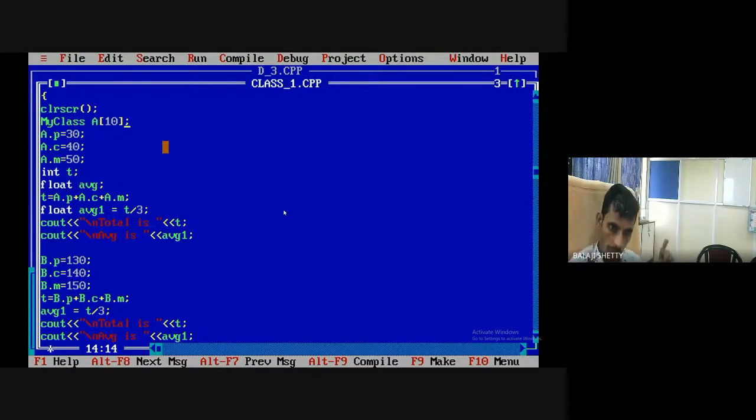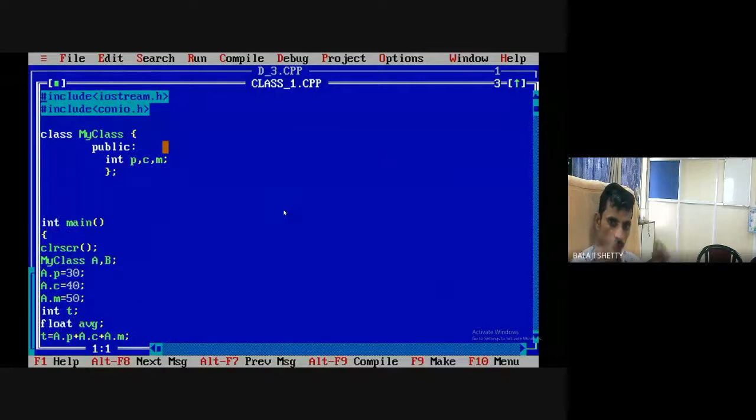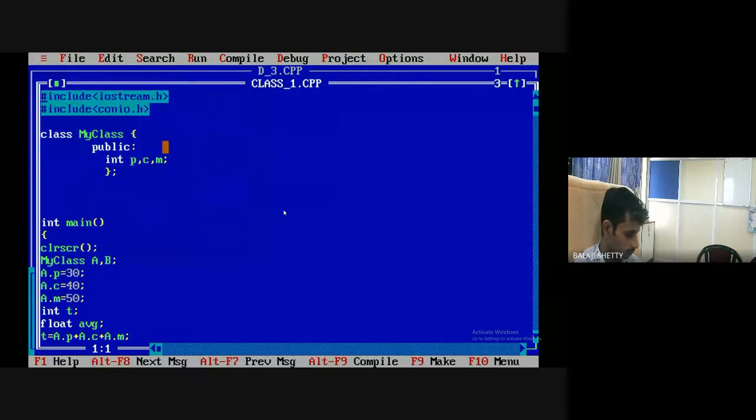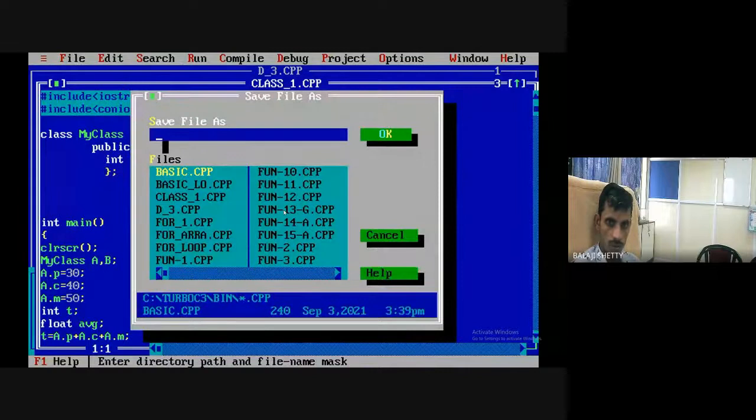Using the for loop, here use a for loop. Should I write a program for an array of classes? Okay, just do one thing. I will convert this program to an array of classes, because these are very important concepts. Let me check its validity. Okay, this works. Now I convert it into an array of classes. And you will get the source code of all this code. Don't worry. Do not waste your time writing the code.